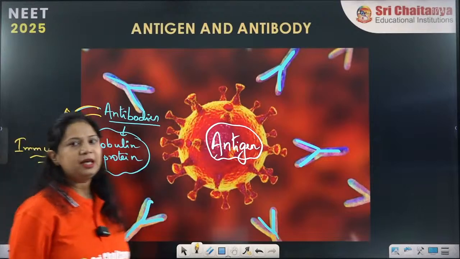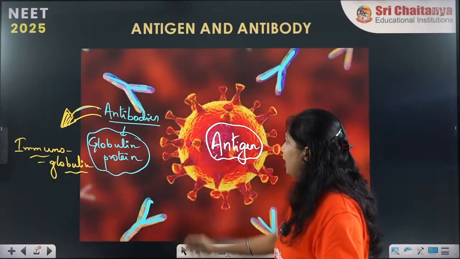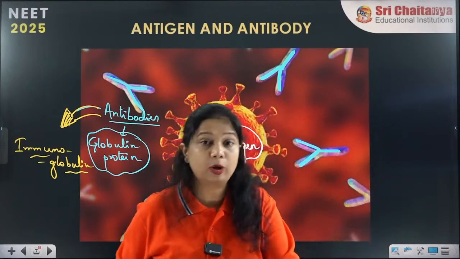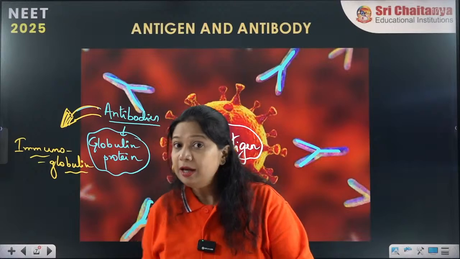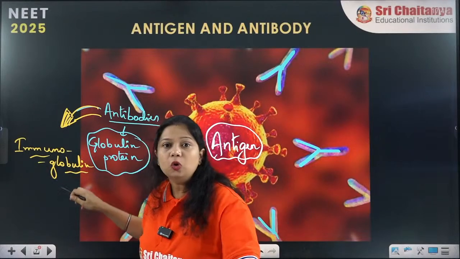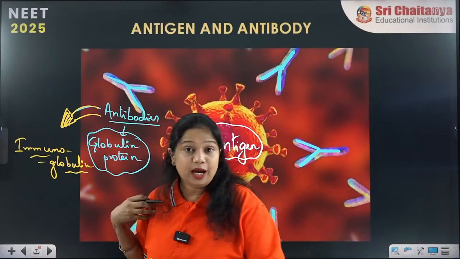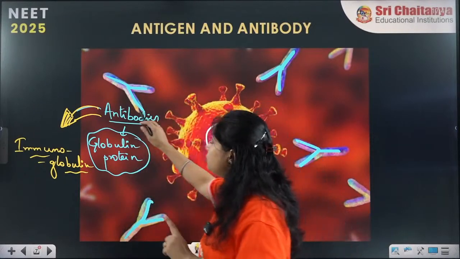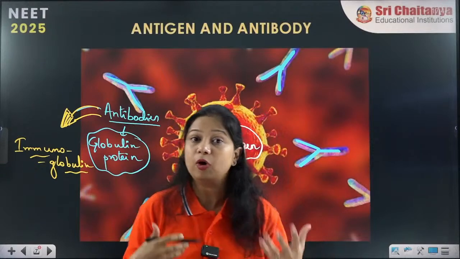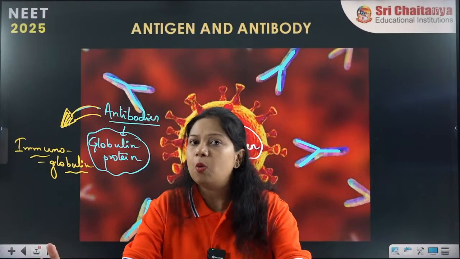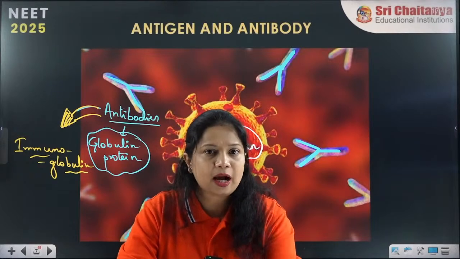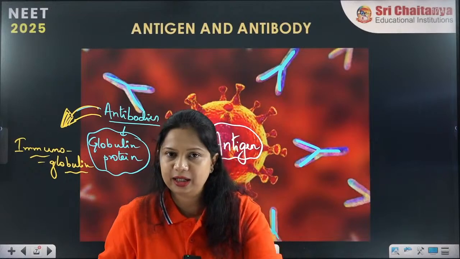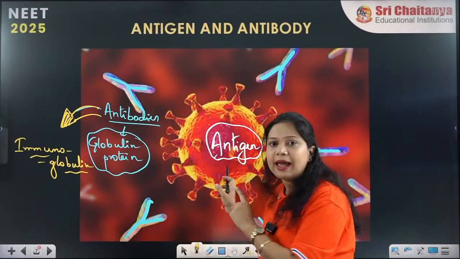So, this is immunoglobulin. All the antibodies are made up of globulin protein, and that is why they are called immunoglobulin. These globulin proteins provide us immunity. Who is producing antibodies? Our body cells during acquired immunity. During acquired immunity, our body's own cells produce antibodies against antigen.